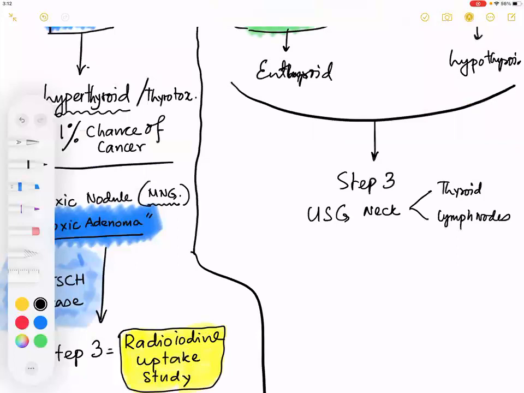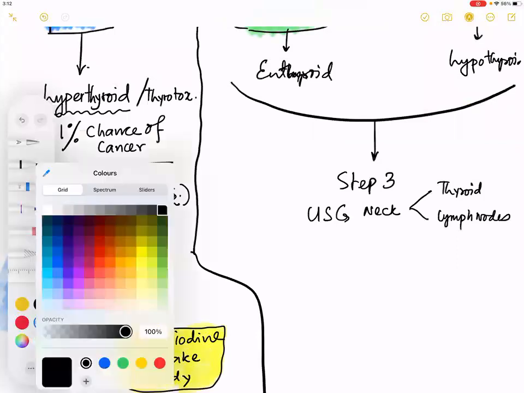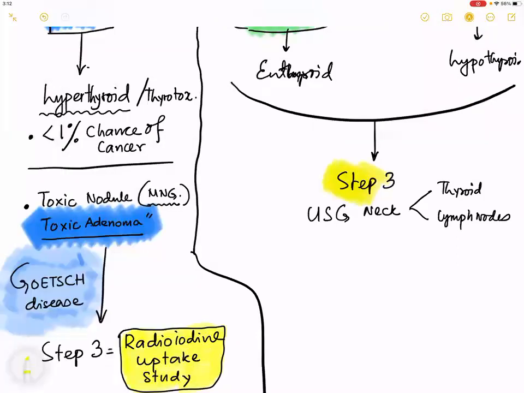I hope I have made these things very clear to you. We do not have any confusions in this. We are surgeons. We think like a Germany team. We don't think like a Brazil or Italy team. Our thought processes are very clear. We are not like medicine guys. We are not confused. Step 3 is an ultrasound of the neck of thyroid and lymph node.